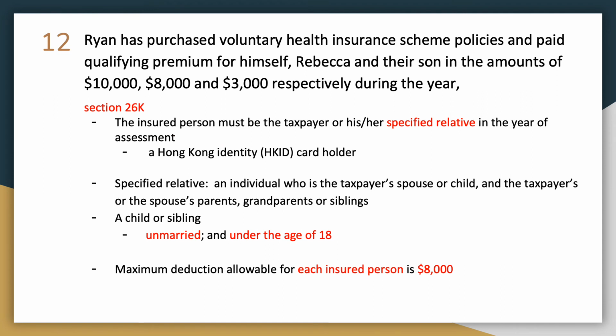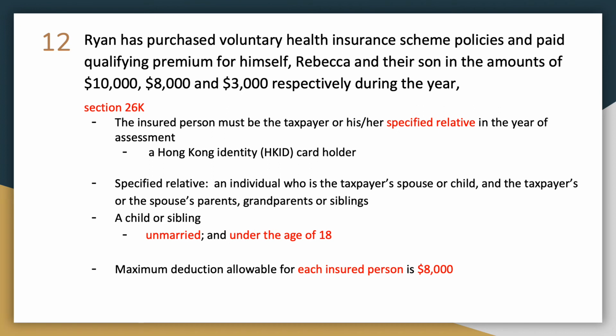Note 12. Ryan has purchased a voluntary health insurance scheme policy and paid qualifying premiums for himself, Rebecca, and their son in the amounts of $10,000, $8,000, and $3,000 respectively during the year. Under Section 26K, effective from the year of assessment 2019/20, deduction is allowed for qualifying premiums paid by a taxpayer or his or her spouse as a policyholder of a voluntary health insurance scheme policy that is certified by the Secretary for Food and Health for an insured person.